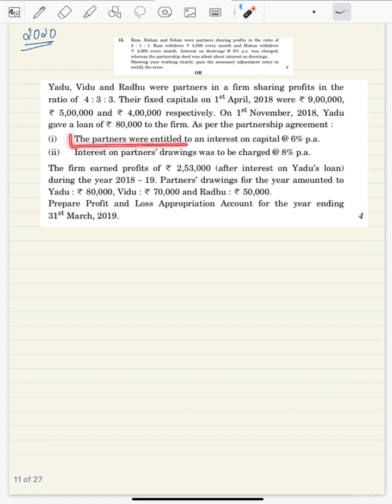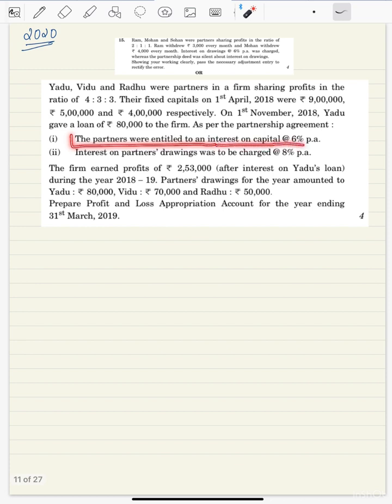The partners were entitled to an interest on capital at 6% and interest on partners' drawings was to be charged at 8%. The firm earned a profit of 2,53,000 after interest on Yadu's loan. See, if this point was not mentioned, we would have calculated 6% interest on 80,000 and subtracted it out of this.